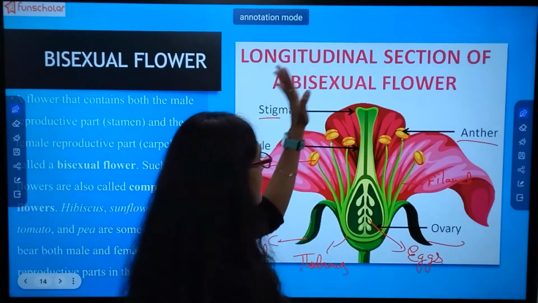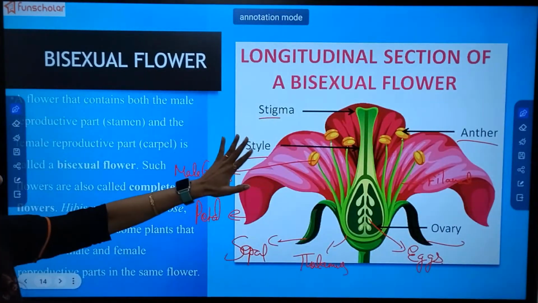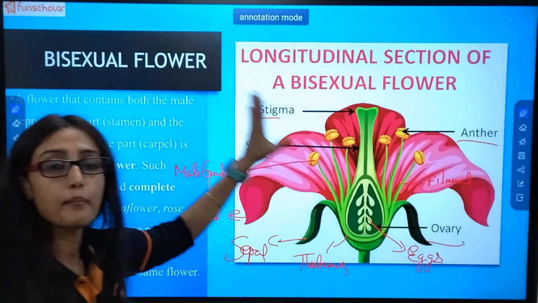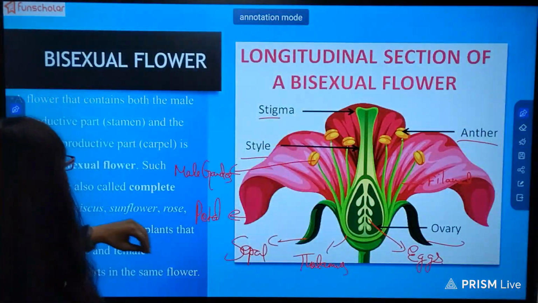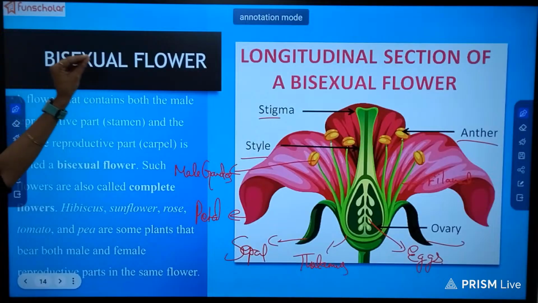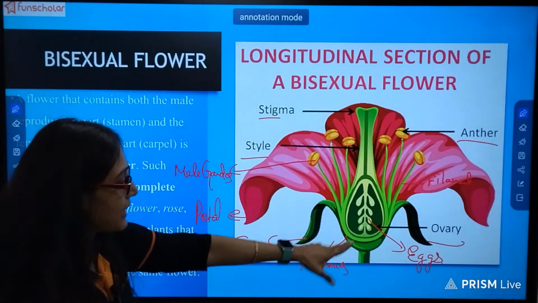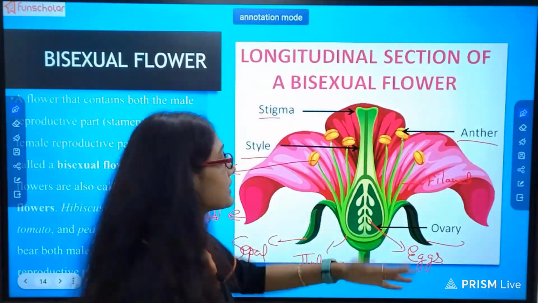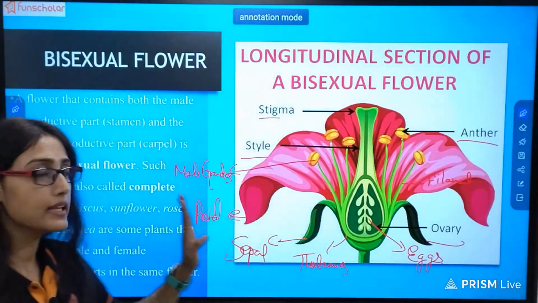So it has everything in it. So this is a complete flower. And bisexual means it has both male and female parts in the same flower only.